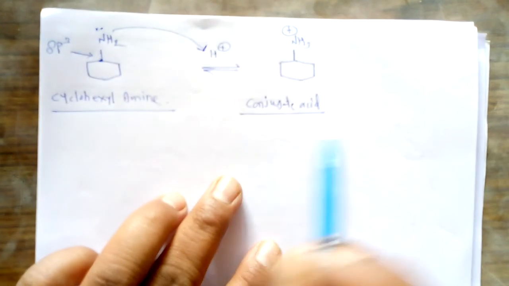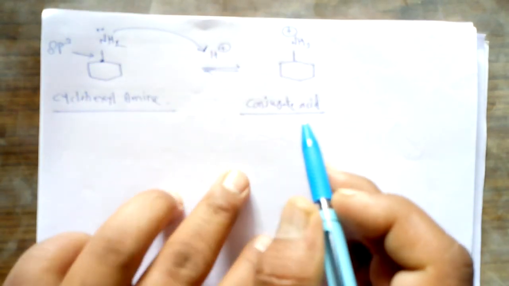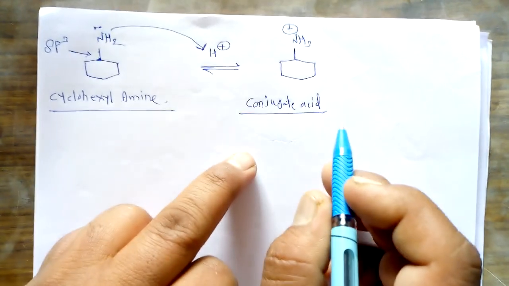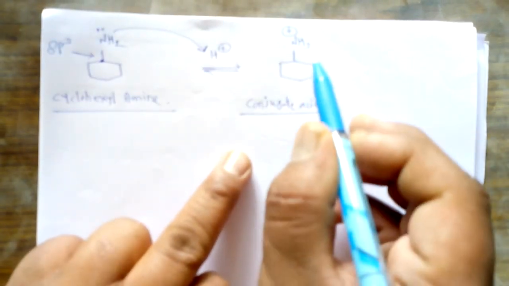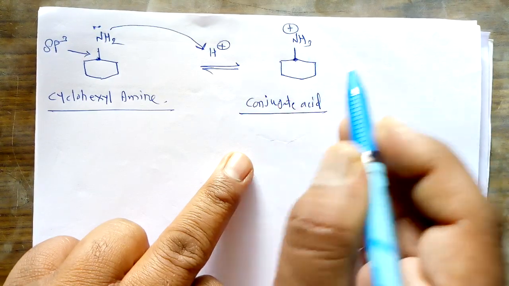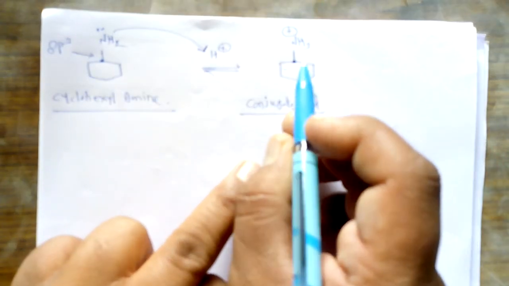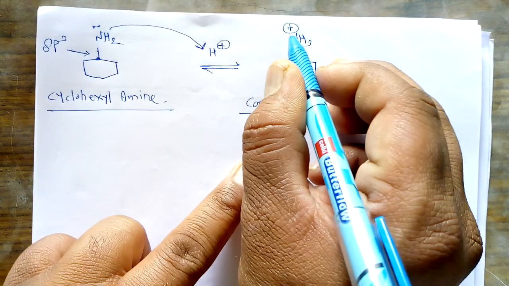The second important reason is that when this lone pair is donated to H plus, it forms the conjugate acid, and when it forms the conjugate acid, what happens? The hybridization of the carbon to which this nitrogen is attached is sp3, and as it is sp3, it shows electron donating nature.